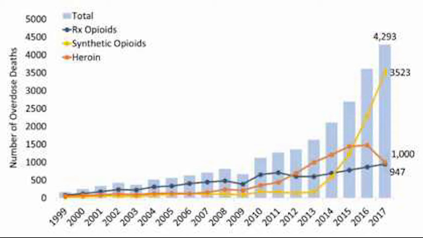There were 4,293 reported deaths, a rate of 39.2 deaths per 100,000 persons, compared to the national average of 14.6 deaths per 100,000 persons.